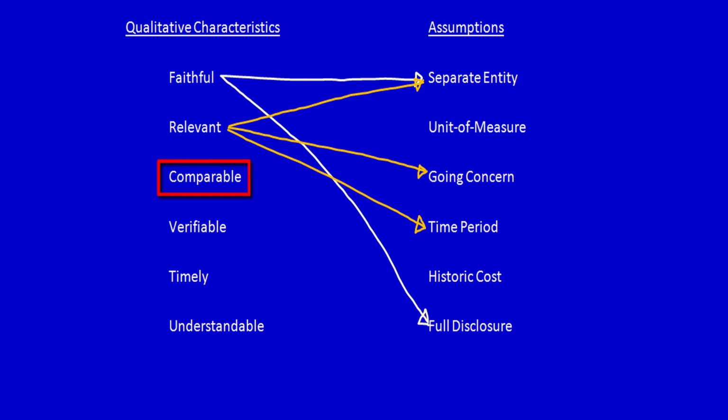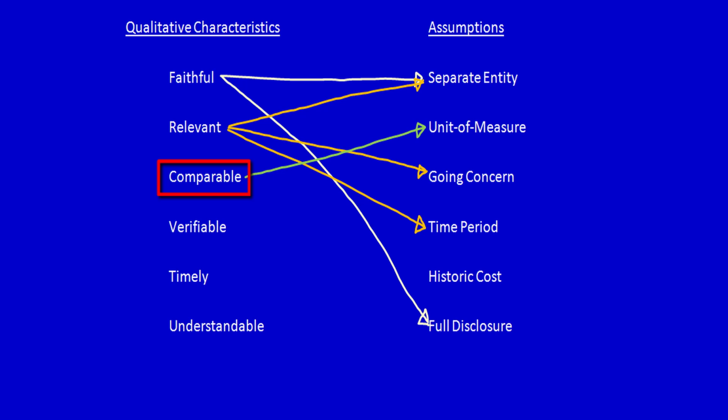Comparable and separate entity, I don't think the two of them go together. Comparable and unit of measure. If we ignore inflation and we use the same currency, then information will be comparable because we can compare a prior year to the current year because we're using the same currency and we're not changing anything. So I think comparable is connected to unit of measure. Now, comparable and going concern, I don't know if that's connected at all.